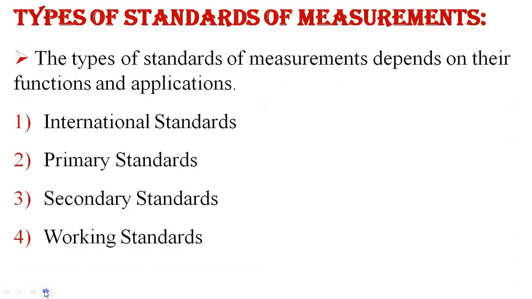Next is the types of standards. Types of standards depend on their functions and application. These are the four standards: the first is the international standard, the second is the primary standard, the third is the secondary standard, and the fourth is the working standard. These are the four types of standards of measurement systems.